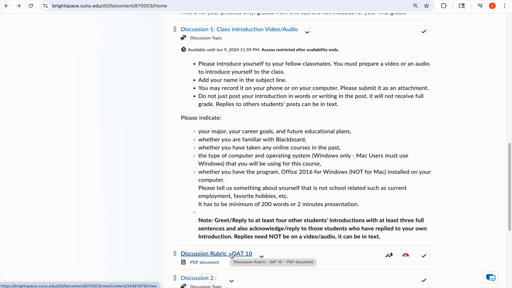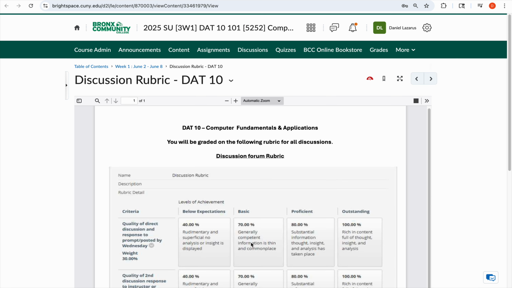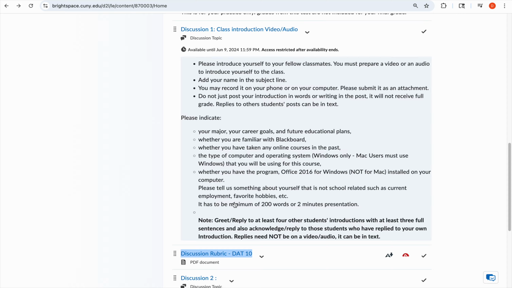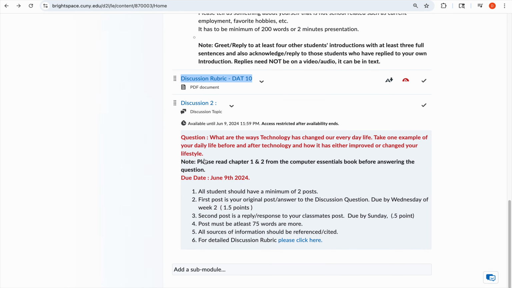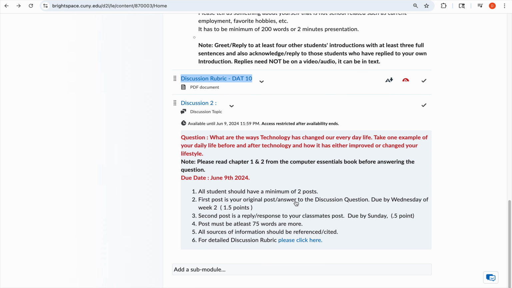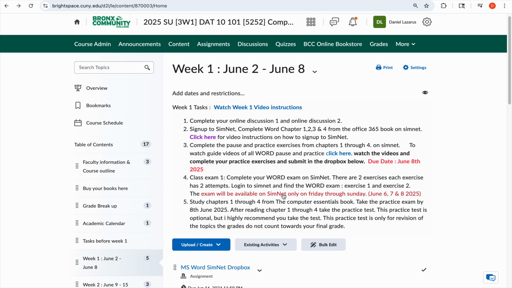If you want to know how you are being graded for discussions, the discussion rubric is available for you to take a look at. There are 2 discussions. Please make sure that you complete them by Wednesday. Both of them, your initial post has to be due by Wednesday, and the replies to other students can go up to Sunday. So that's your first task.